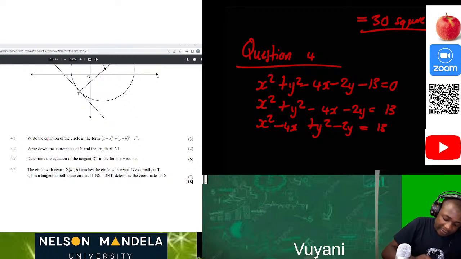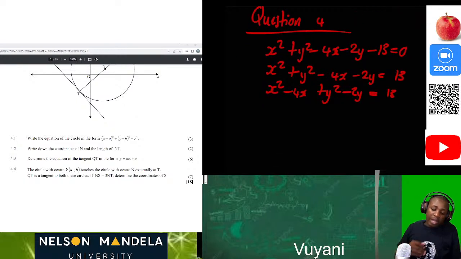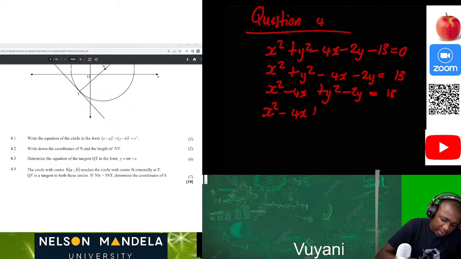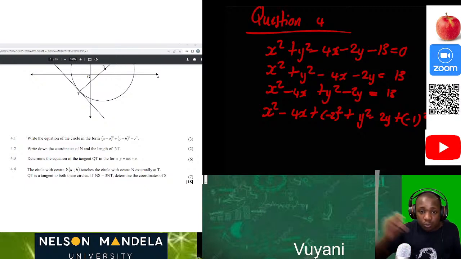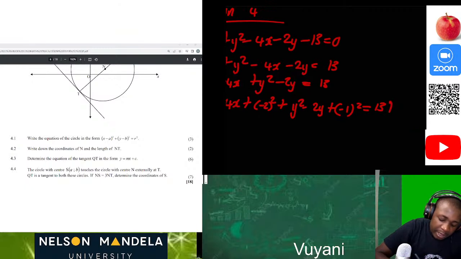Then we have negative 4 and negative 2, so this will be x squared minus 4x plus negative 2 squared, plus y squared minus 2y plus negative 1 squared, is equal to 13. Whatever we do on one side, we also do on the other side, so plus negative 2 squared plus negative 1 all squared.